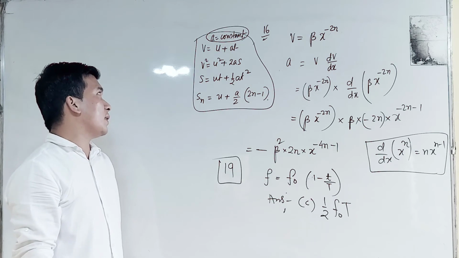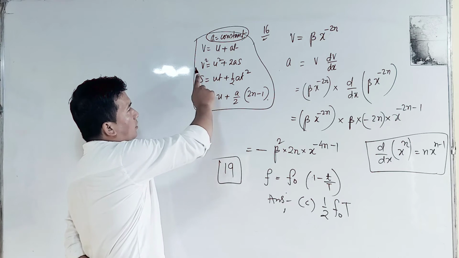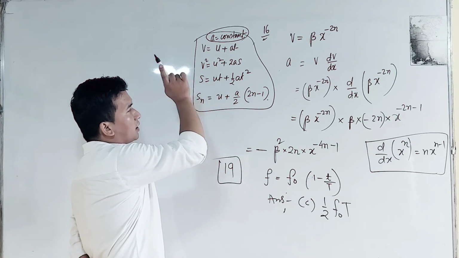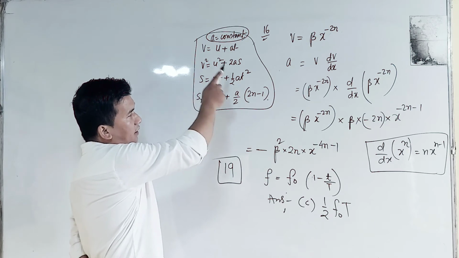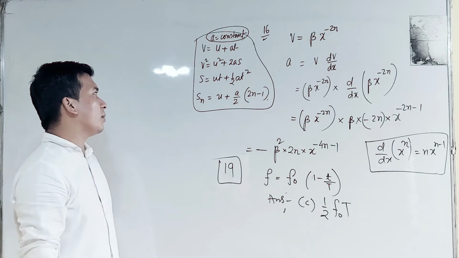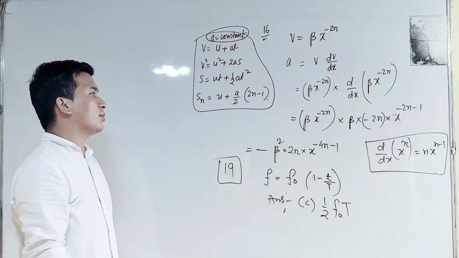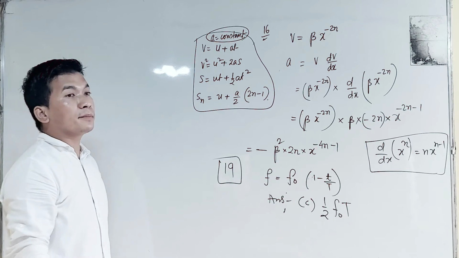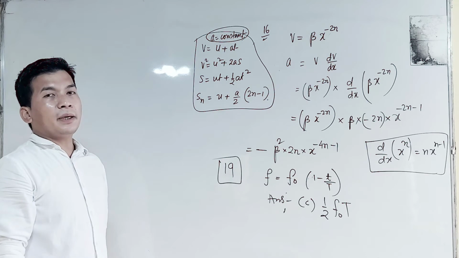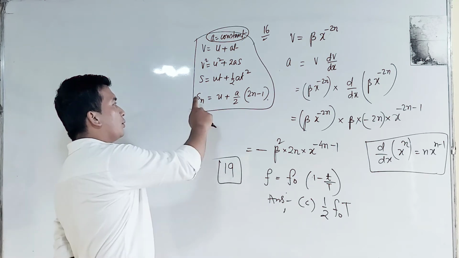If the displacement is given along with the initial and the final velocity, we are going to use this. If the displacement is given along with initial velocity, acceleration and time, we are going to use this third formula. And what about this last formula? This is the displacement produced in a particular second. For the nth second displacement we are going to use this.